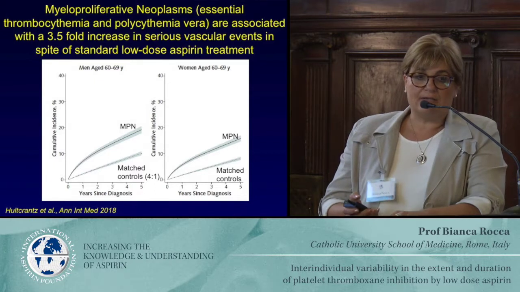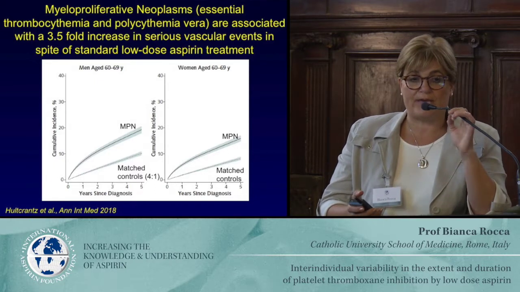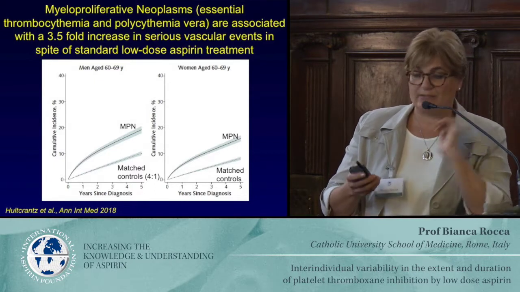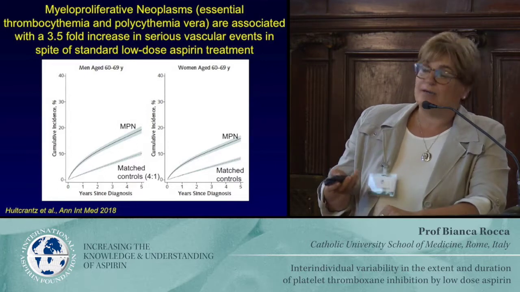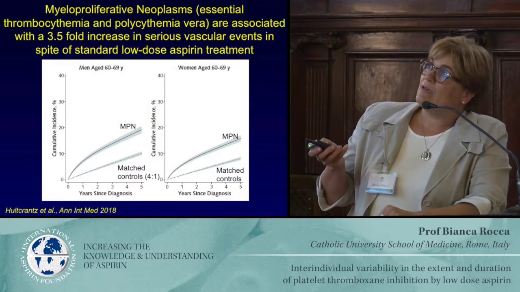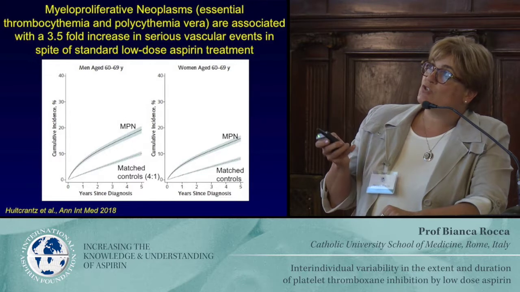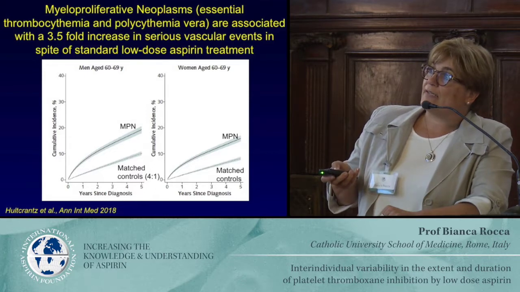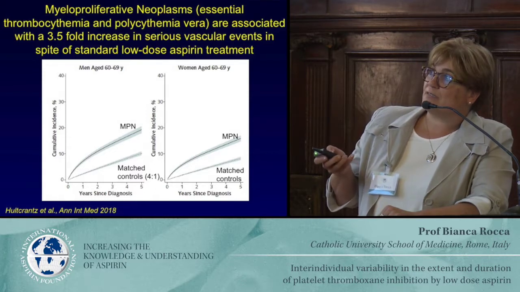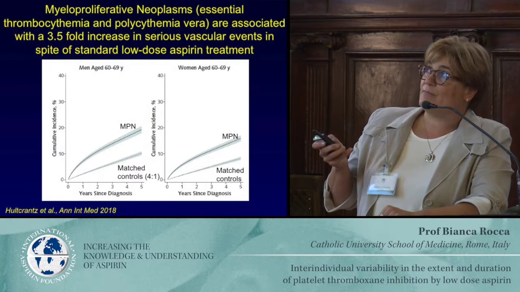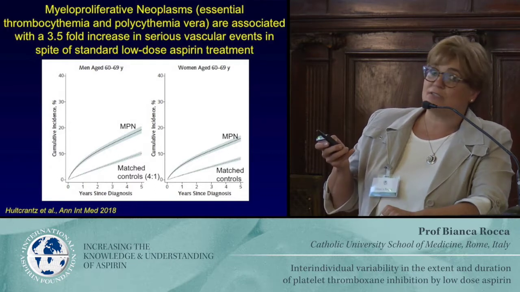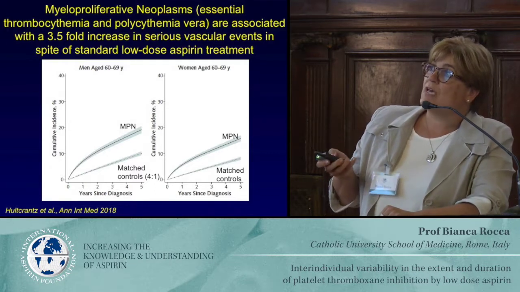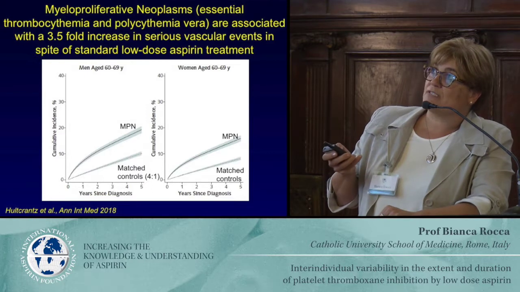And this is the best evidence that we have in essential thrombocythemia in terms of a clinical profile. Essential thrombocythemia belongs to a group of disorders which are the myeloproliferative neoplasms. Here we looked at patients with these diseases, and polycythemia vera is also associated with an increased risk of arterial thrombosis versus matched controls.